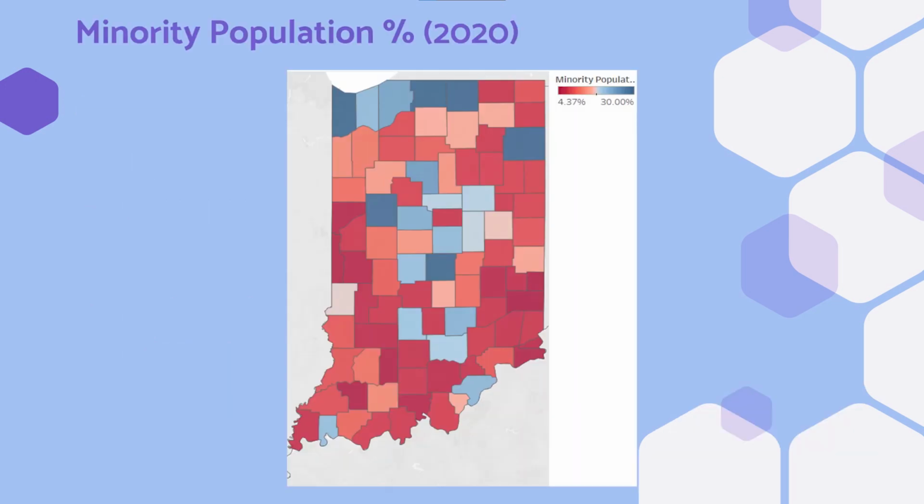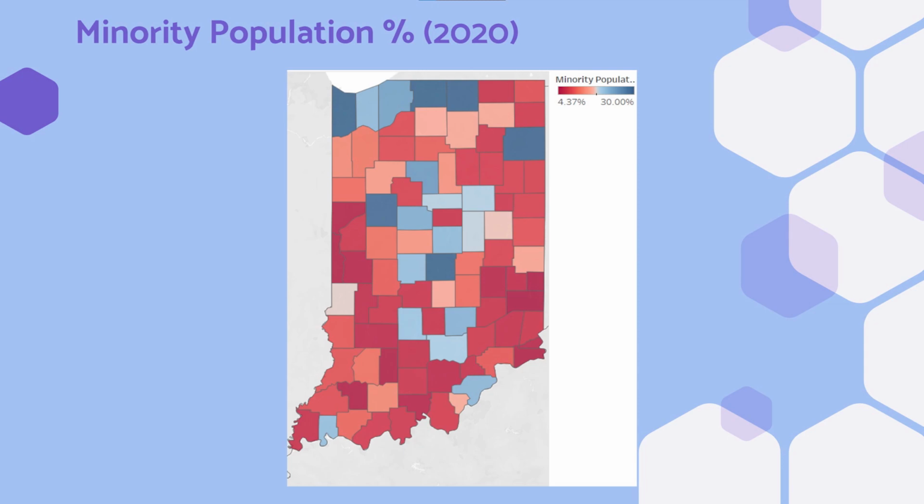This is a state map divided by county that displays the minority population percentage. The color red represents a lower minority population percentage, while blue represents a higher minority population percentage. One very clear area of interest would be Marion County right in the center, and then counties near the top left. Marion County contains Indianapolis, which would be a good explanation for the high minority percentage. Larger cities are generally more diverse and more successful, which pulls people in of all cultures and nationalities. The top left counties also all contain large cities.